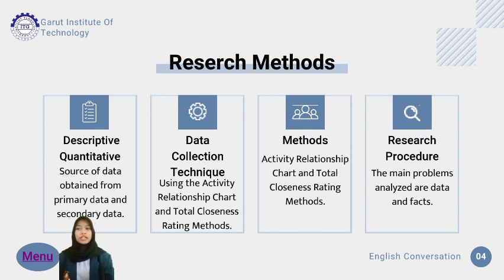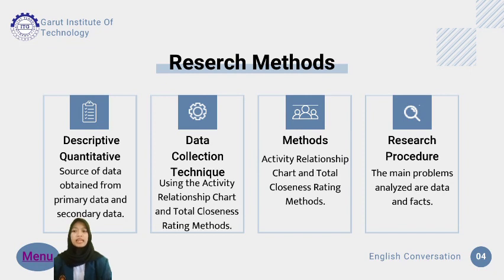Number 3, method. The research method used is the activity relationship chart and total closeness rating method. Activity relationship chart is a method that determines the relationship between facilities by direct observation. Total closeness rating pays attention to the relationship between one department and other departments contained in the activity relationship chart. Number 4, research result.